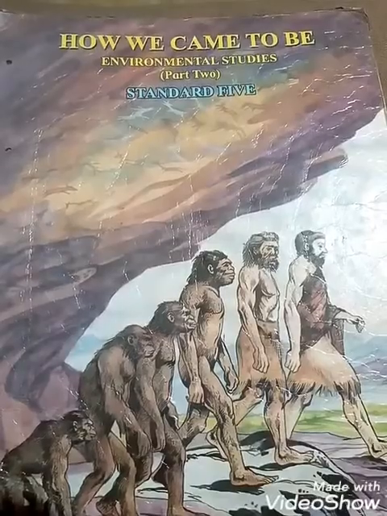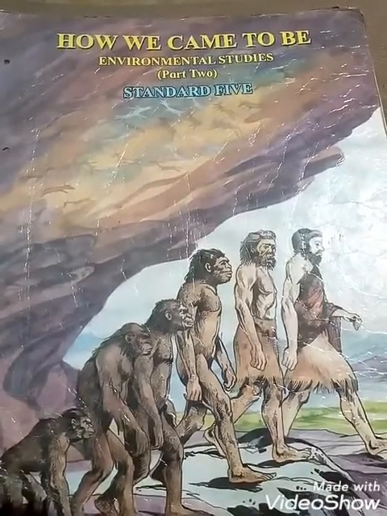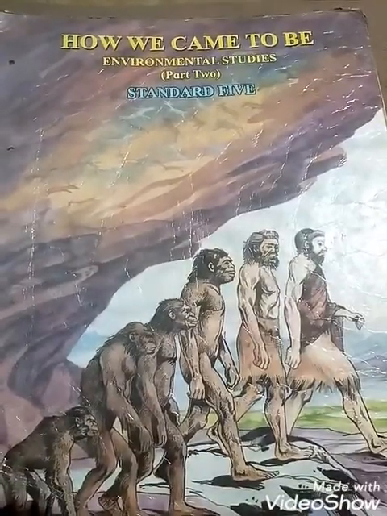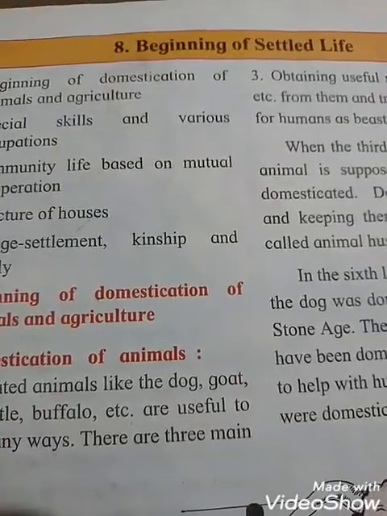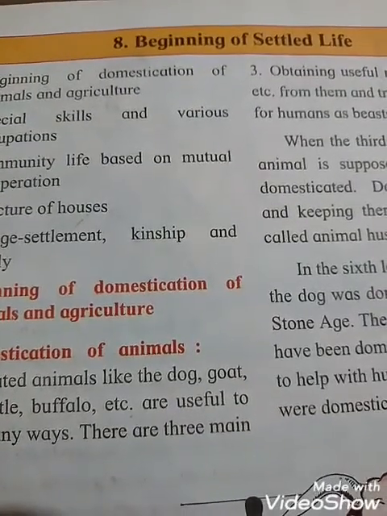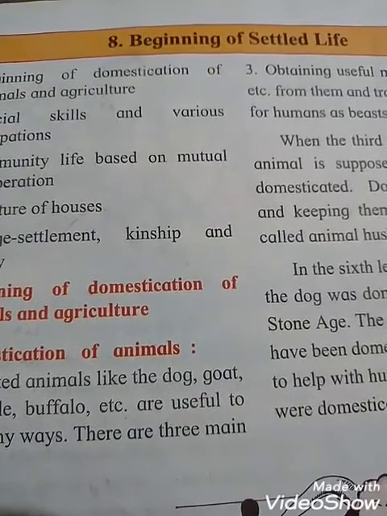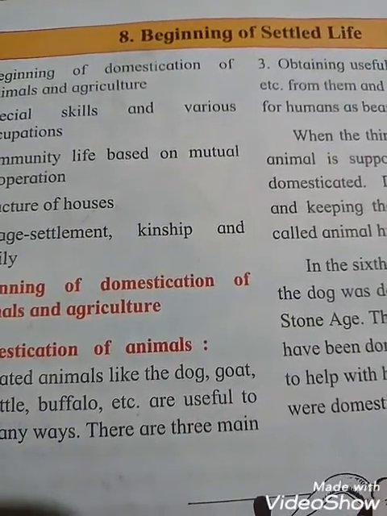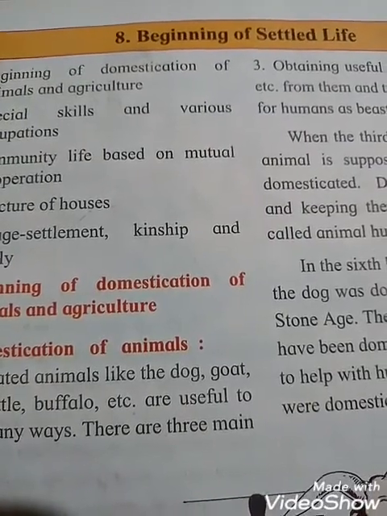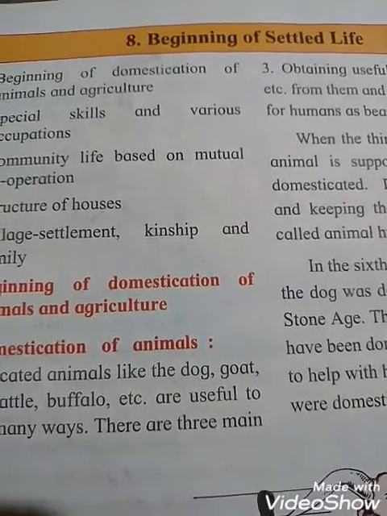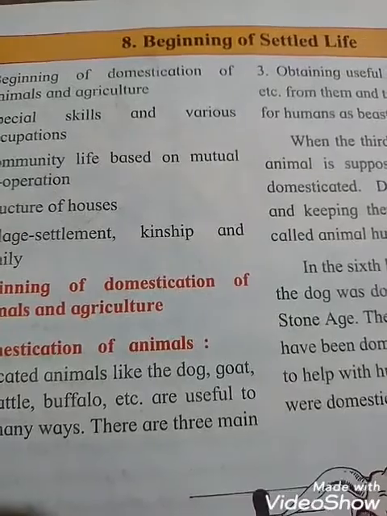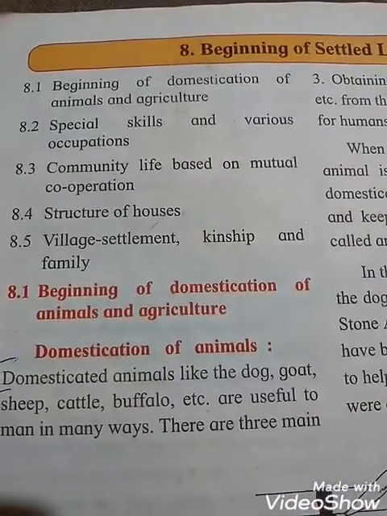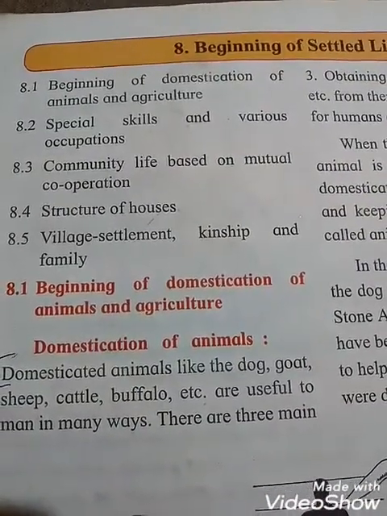See students, this is your Environmental Studies Part 2 textbook, standard 5. Students, today I am going to explain history chapter 8, Beginning of Settled Life. In the previous chapter 7 we learned about shelters to village settlements, and in this chapter, Beginning of Settled Life, we have to learn 5 points.